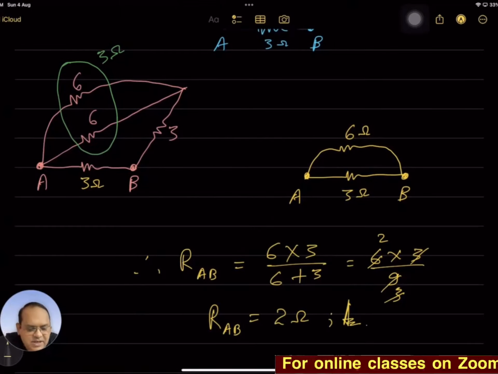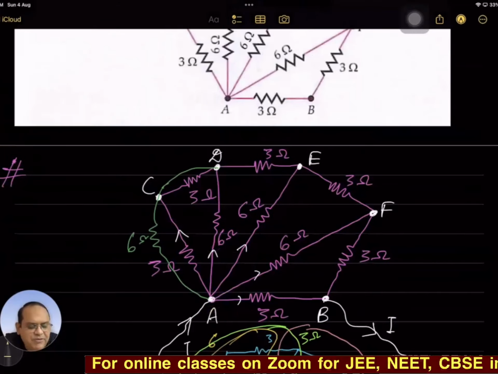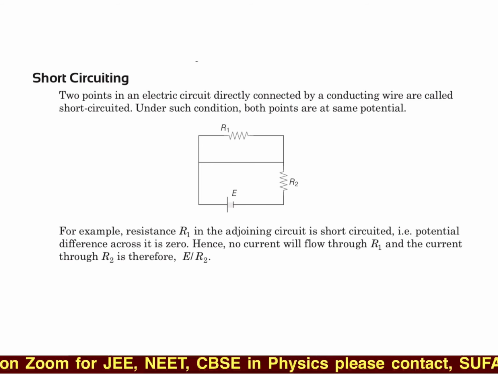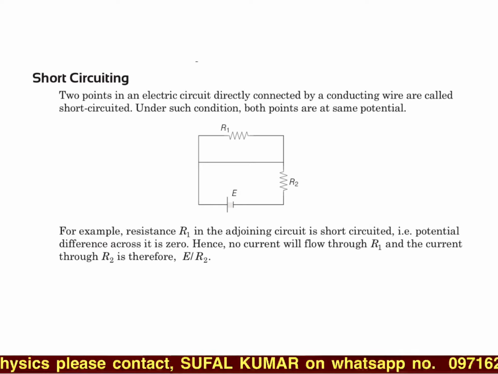So now you must have learned the technique how to simplify this kind of circuit.